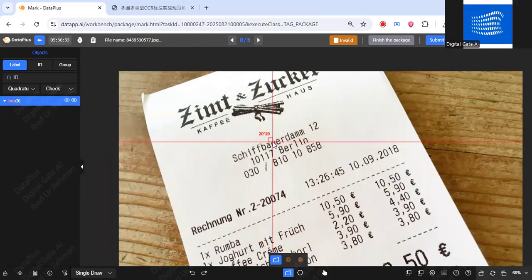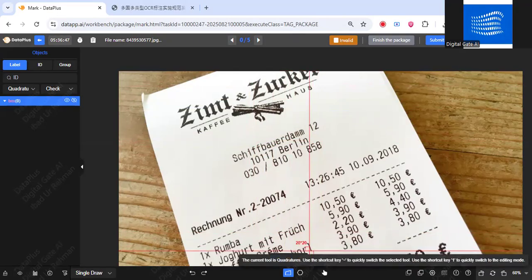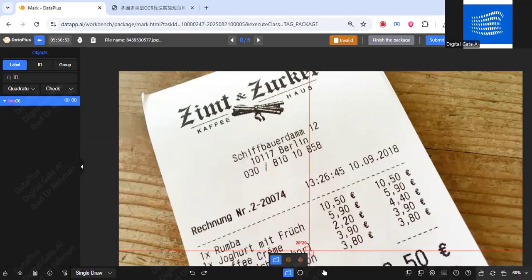As soon as you make a box, the AI annotation will be there already, but you have to make sure that the transcription is correct or not. If there is any correction, like the text is not matching with the box, then you have to do the correction. So how do you make the box? Here we have two options. The first one is the rectangular box, and the second option is the polygon box. But here we just have to use the rectangle one.